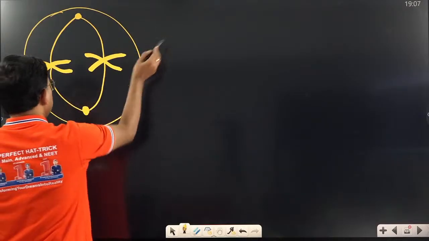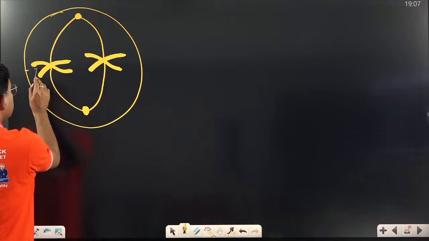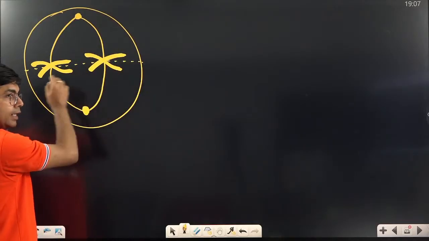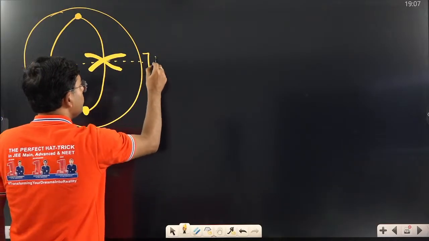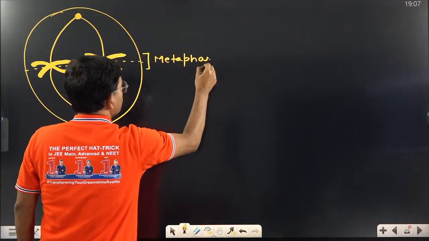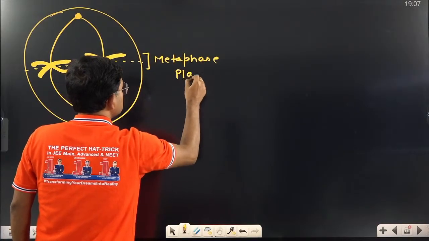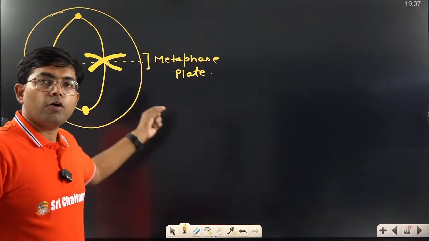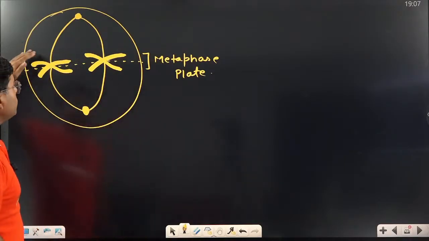Here the chromosomes are attached onto a plate, and this is called the metaphase plate. Clear? So one of the characteristics of metaphase is that chromosomes are arranged.